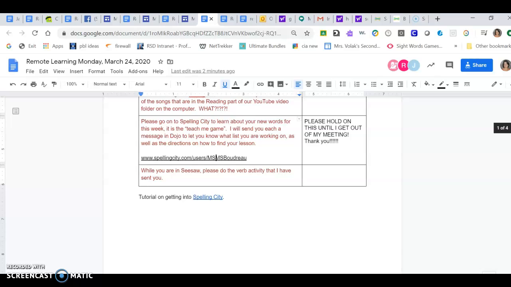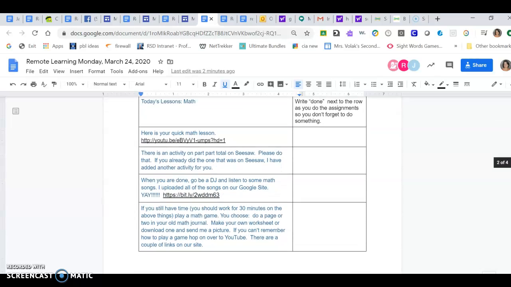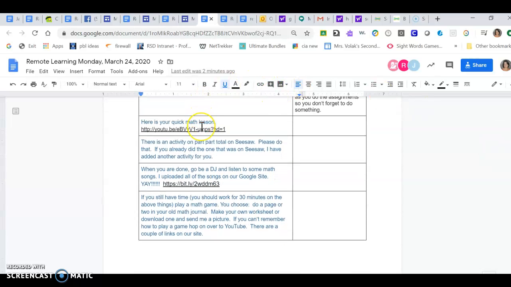When it's time for math, you just scroll to the blue department. Here is another lesson from me. On Seesaw, there was a lot of confusion with my part. It was not pushing lessons when I thought it would push lessons, and it pushed lessons too early yesterday. So just do the best you can.